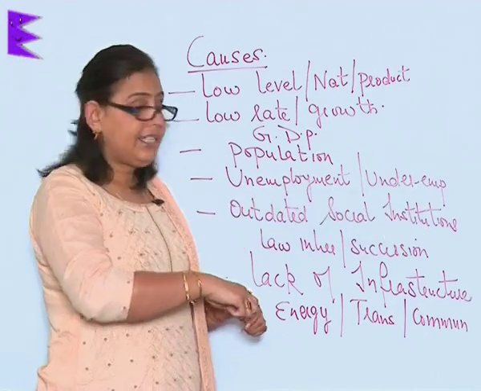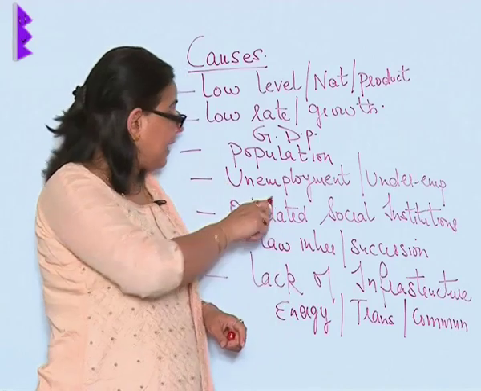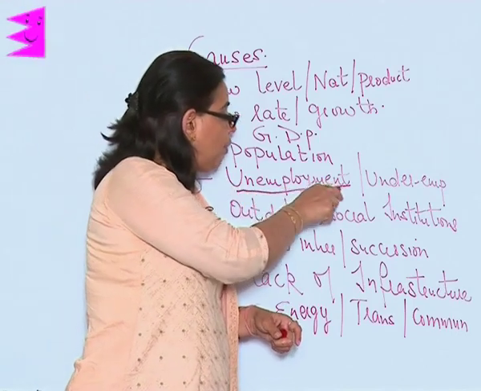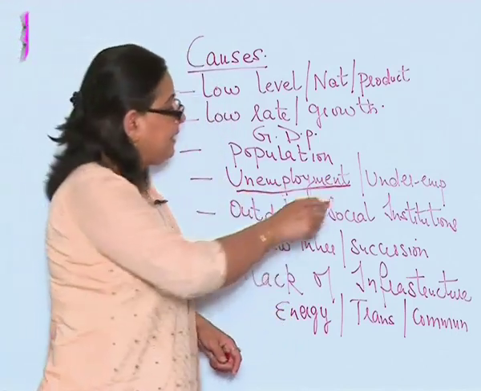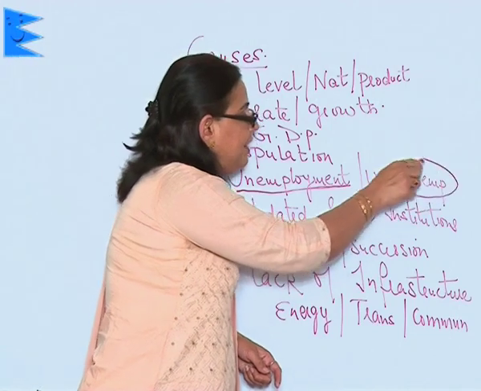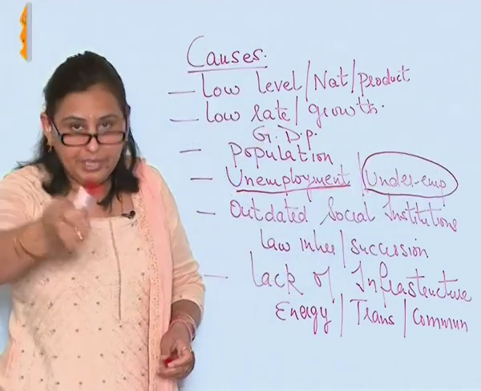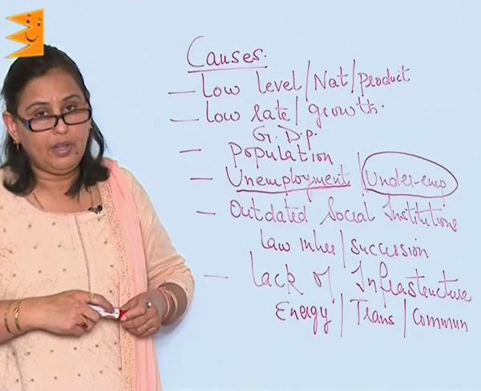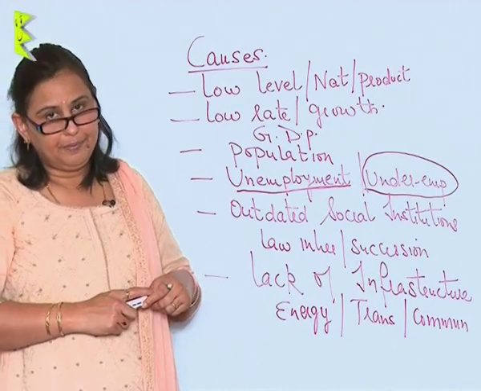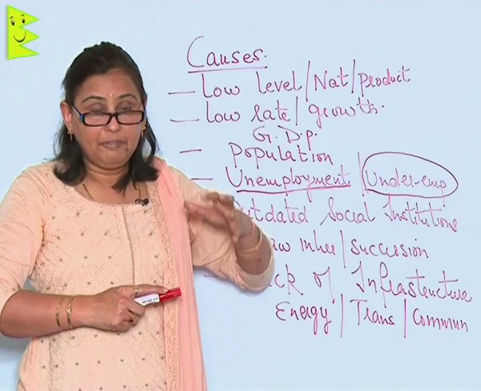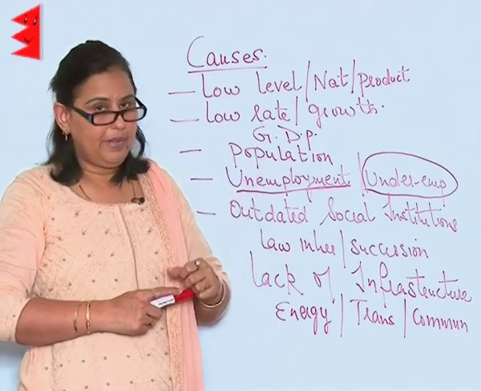Because here at least we can count, we can calculate the number of people who are unemployed. But there the figure is hidden because we do not know exactly how many people are unemployed. Therefore, we have to increase employment.